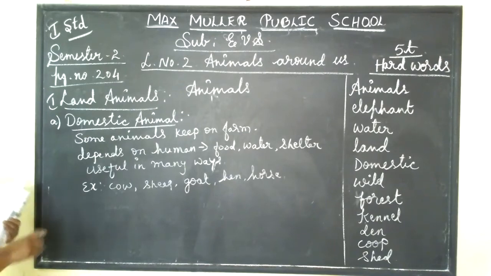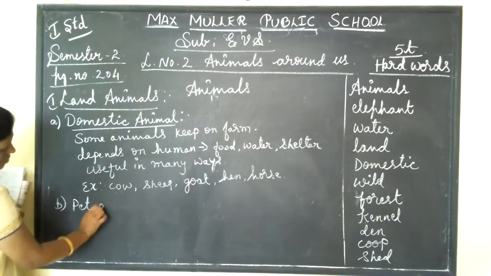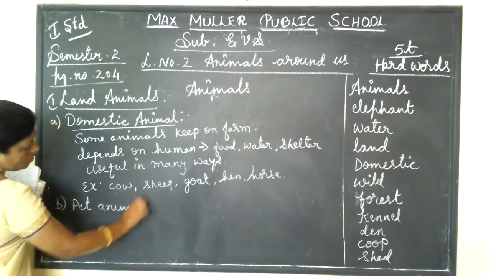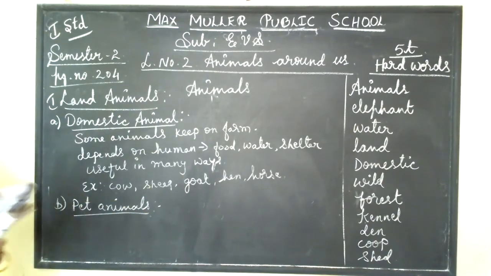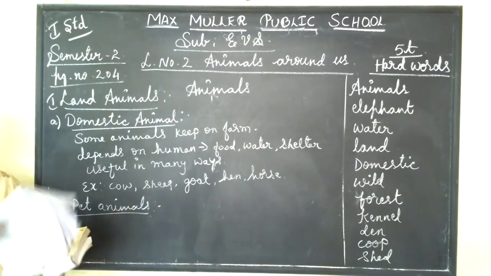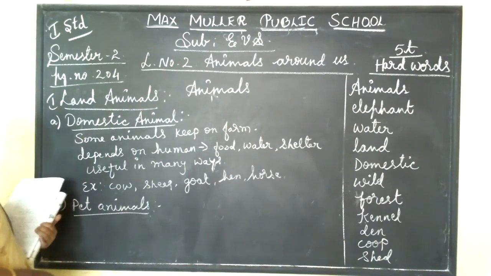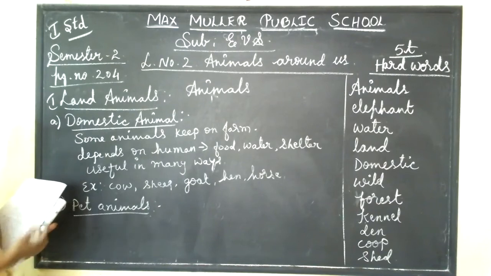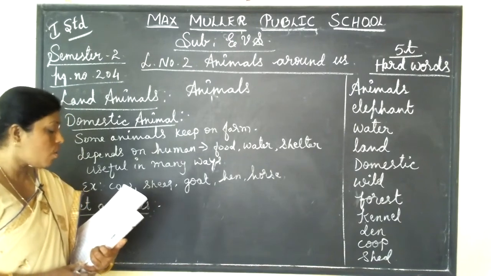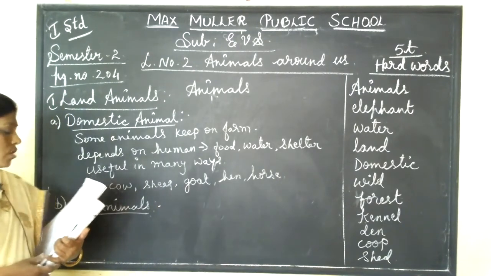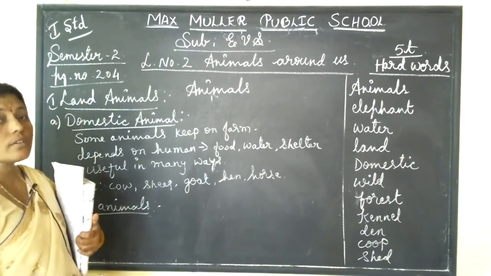Then come to the pet animals. What are pet animals? Tell me, what are pet animals? Which animal is your pet? Yes. Pet animals live very close to us. We love them and we enjoy playing with them, isn't it, children? So we must be kind to them. So we should take care of them. So pet animals, those animals, they are living close near to us.